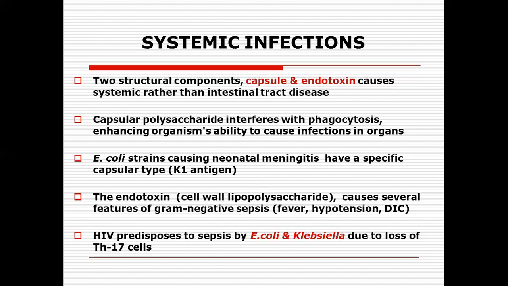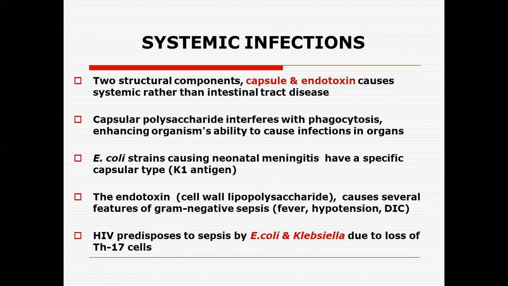So the capsular antigen designated as K1 is involved in neonatal meningitis in children. The endotoxins, which are of course lipopolysaccharides, have a generalized mode of action and generalized signs and symptoms in the clinical infection. It causes several features of gram-negative sepsis.